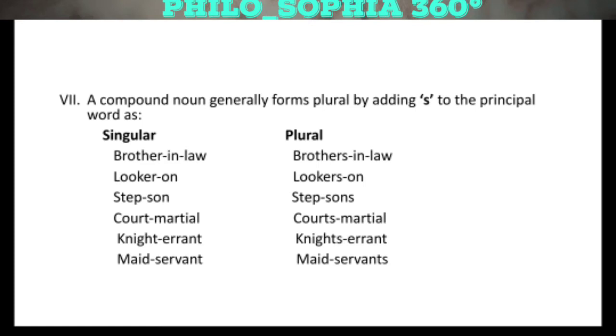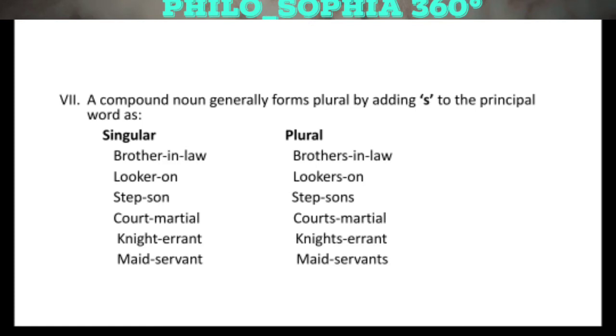Most of the students make mistakes while making it plural, and they add s in the word law, but they have to add s in brother. For instance, the singular word brother-in-law will be made plural by adding s in brother, which will become brothers-in-law.